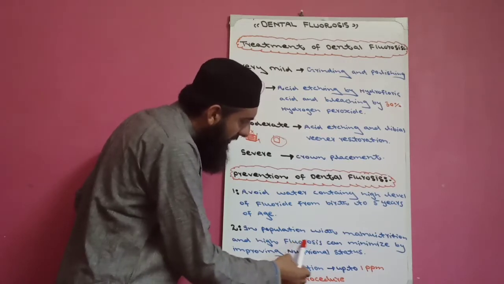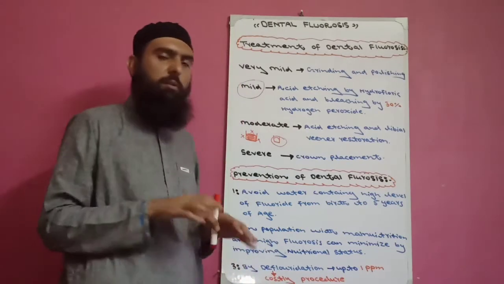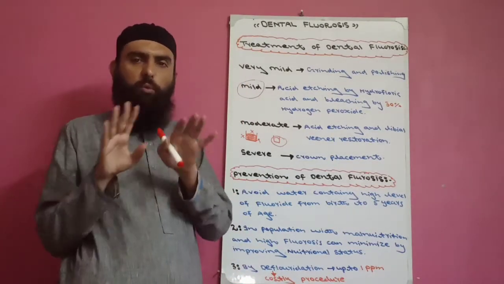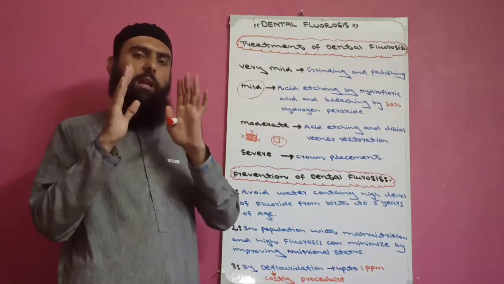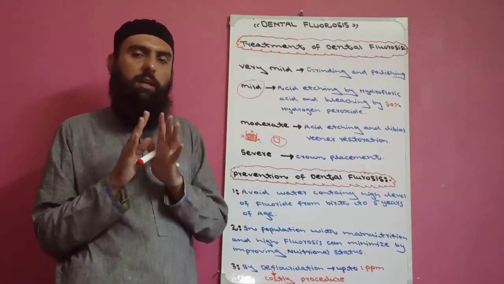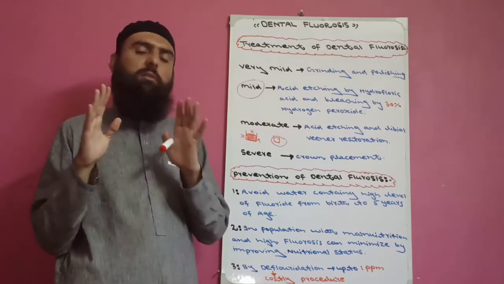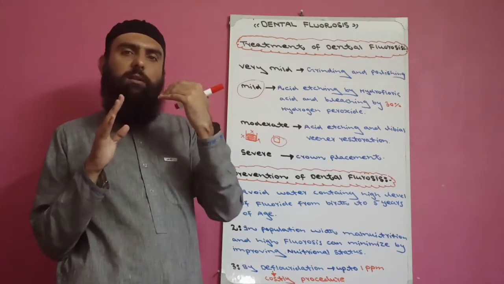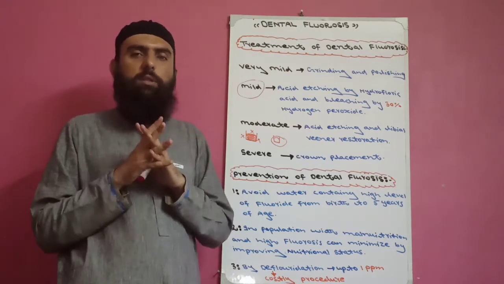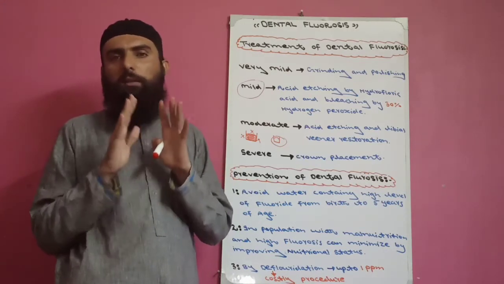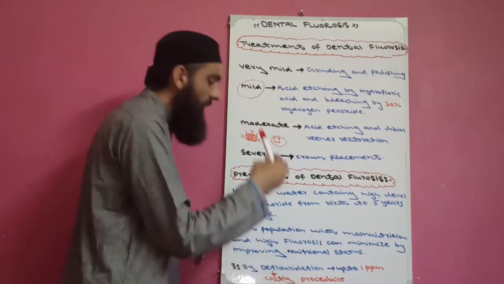Now, the second method to prevent dental fluorosis in a population with malnutrition and high fluorosis chances is to improve the nutritional status. If we improve the nutritional status of areas in which there is malnutrition, where there is a high chance of severe fluorosis, in that community and population, again we can prevent dental fluorosis. The third method is defluoridation.